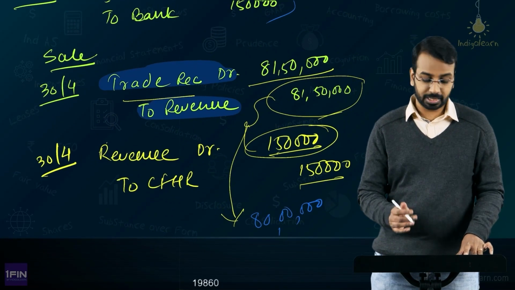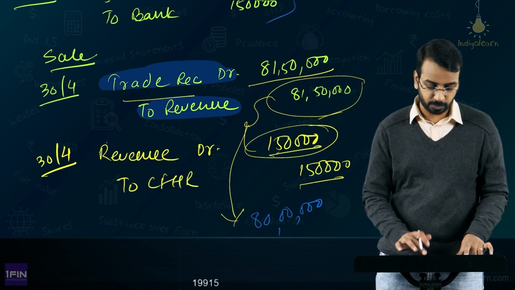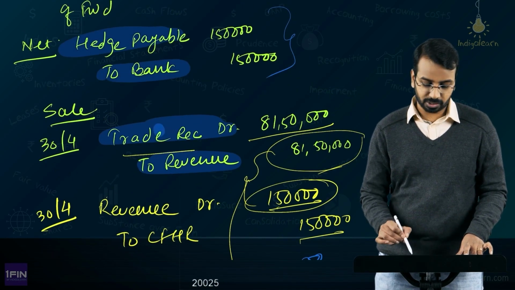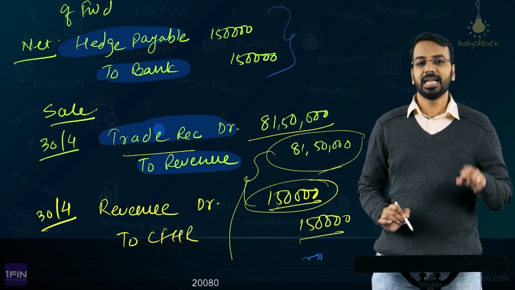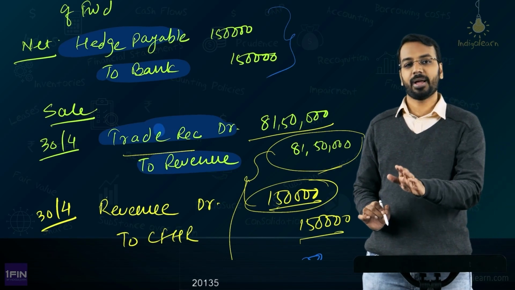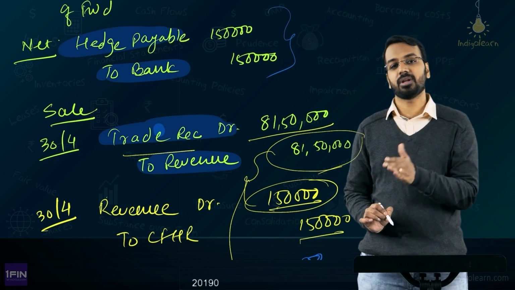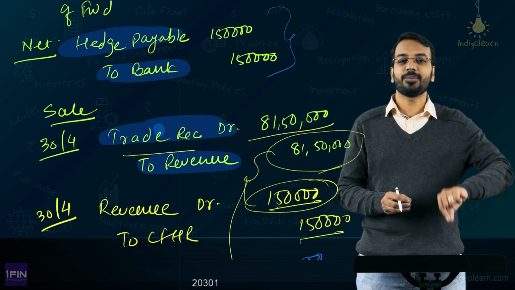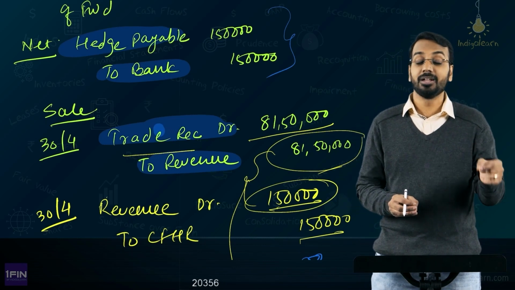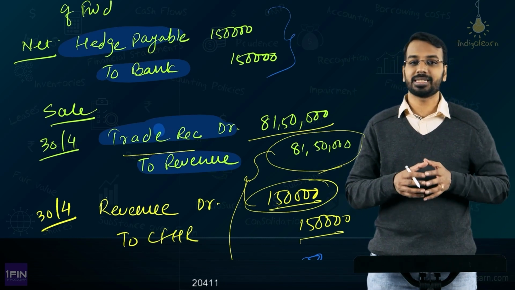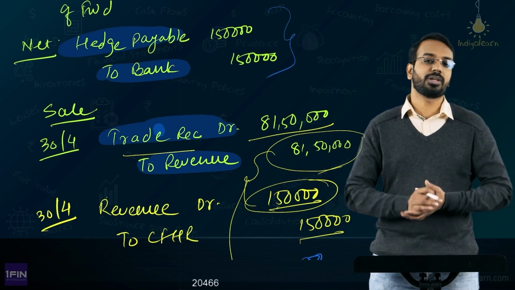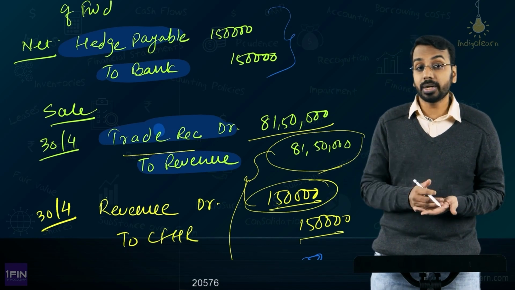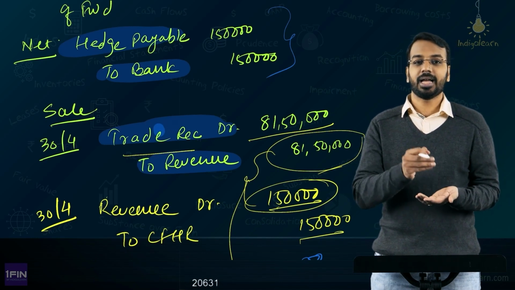Now, if I do a net settlement, I said I would pass this particular entry, hedge payable to bank, and this trade receivable will give me $100,000, and that $100,000 I will take to the bank. I'll convert it at spot and get 81,50,000. So it's like, from one side I'll get 81,50,000, out of that I'll pay 1,50,000 to the bank towards hedge loss, and the net amount that is lying with me is 80, and revenue also on a net basis is recognized as 80, right?